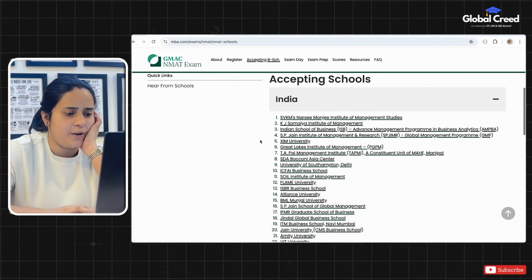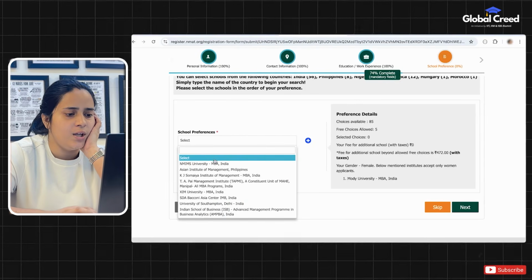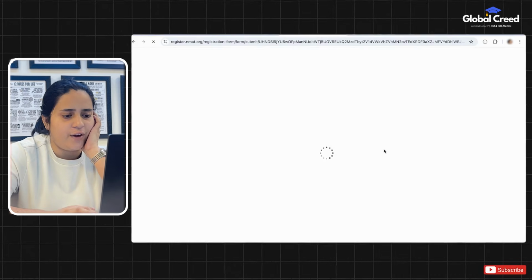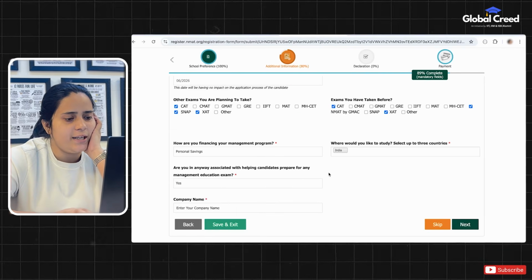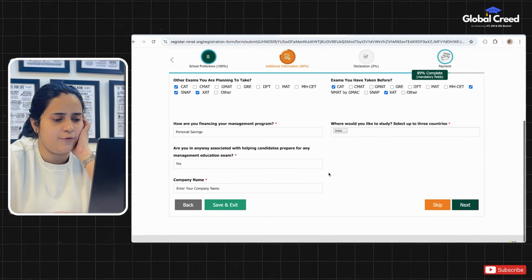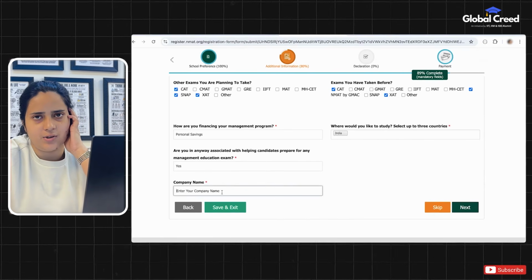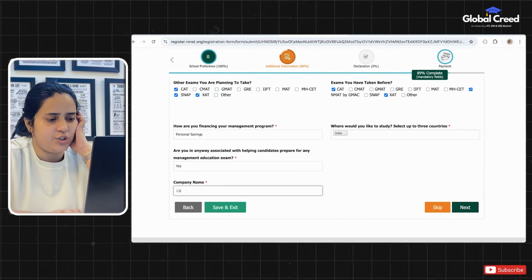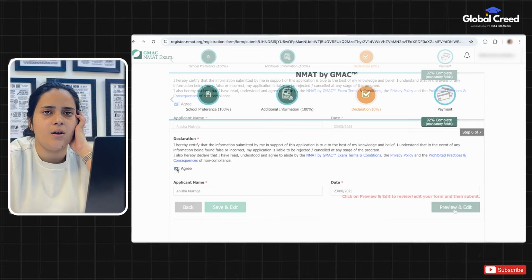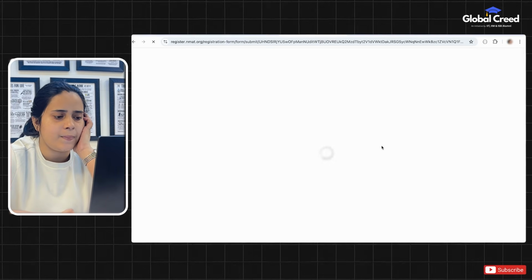Then school preferences. Here you can select the colleges to which you want to send your scores. You get to send your scores to 5 colleges for free. After that, each additional college will cost you 400 plus taxes. Additional information: this section is just a collection of data on your other exam plans and how you will finance your MBA, so it does not affect your admission. Then you have the declaration. You have to read and agree to the terms. Then the 7th step is your payment window. Complete the payment for your exam fees.